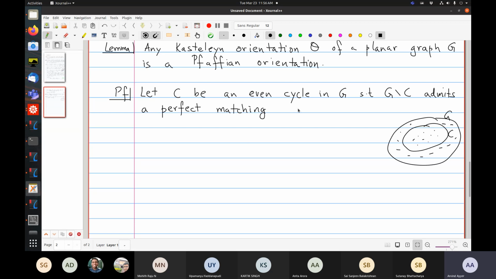So these two both have to have even cardinality. So C encloses an even number of vertices.